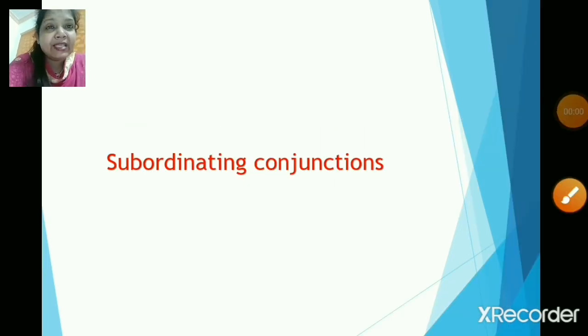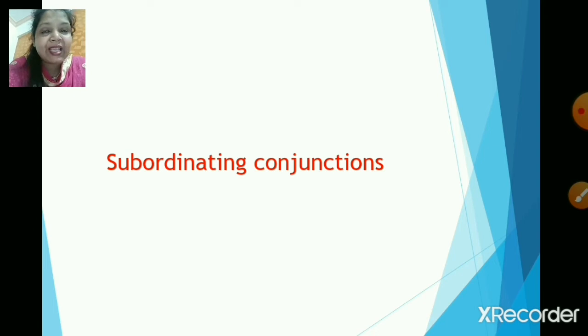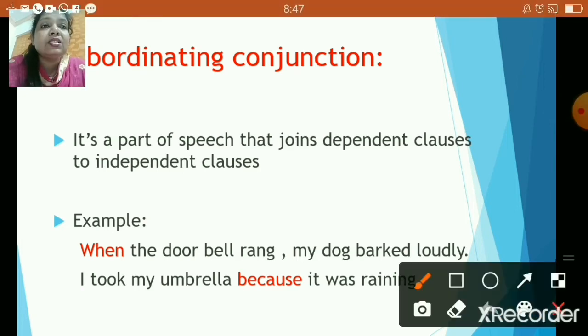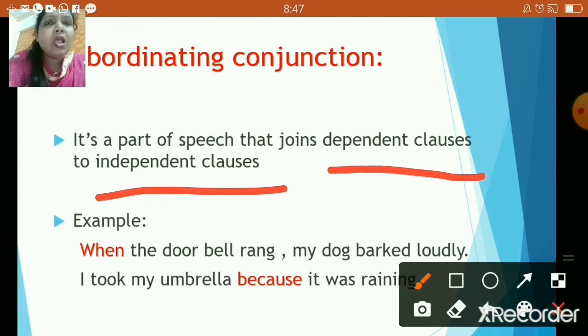Now, children, your next type of conjunction is a subordinating conjunction. Now, what do you mean by subordinating conjunction, children? Let us quickly go ahead and understand. A subordinating conjunction is a part of speech that joins dependent clauses to independent clauses. Now, children, the first question is, what do you mean by dependent clause? A clause that does not express a complete thought and cannot stand on its own. That is a dependent clause. And an independent clause basically stands on its own. It also has a subject and a predicate.